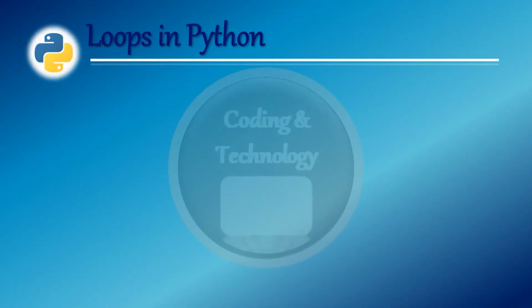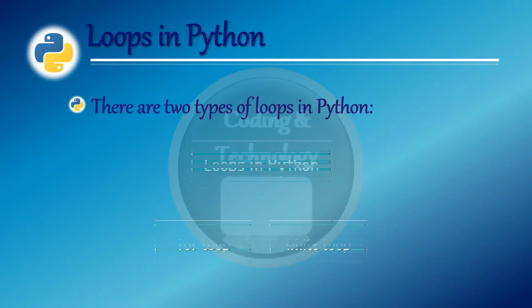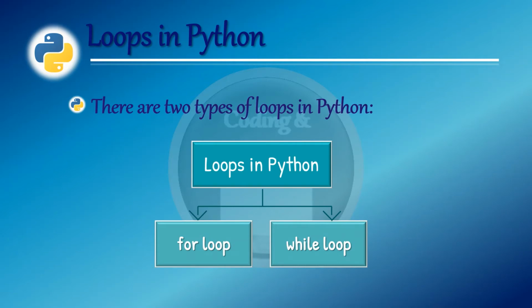Loops in Python. Python programming language provides two types of loops to handle looping requirements. There are two types of loops in Python. They are for loop and while loop. In this session we are going to learn about while loop.